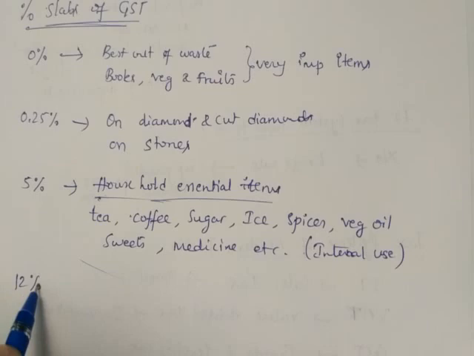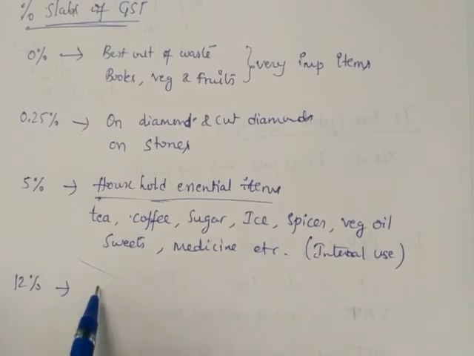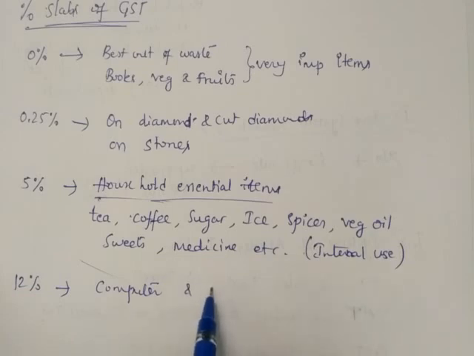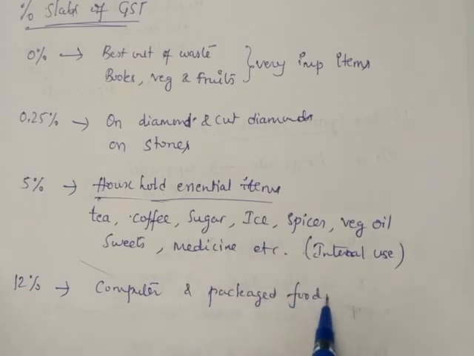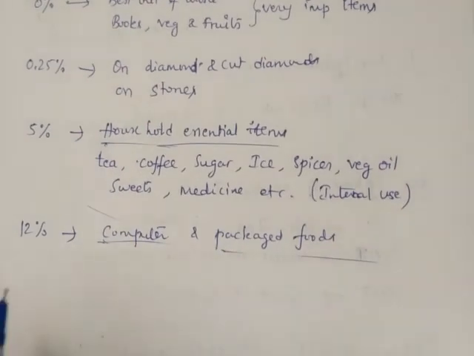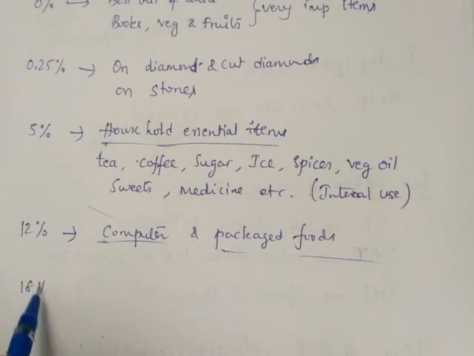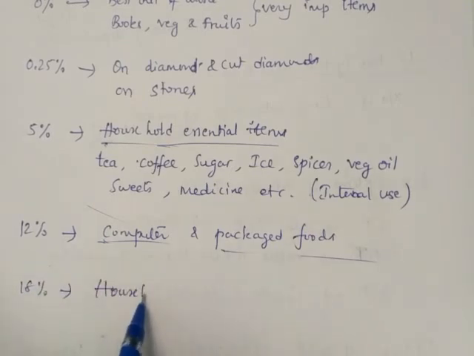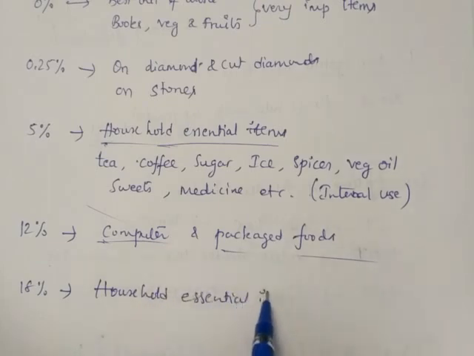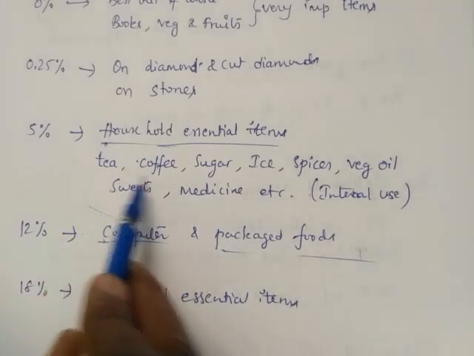The next slab is the 12% slab. Computers and packaged foods come under the 12% slab. Next is the 18% slab. Again household essential items, but this time not tea, coffee, sugar.